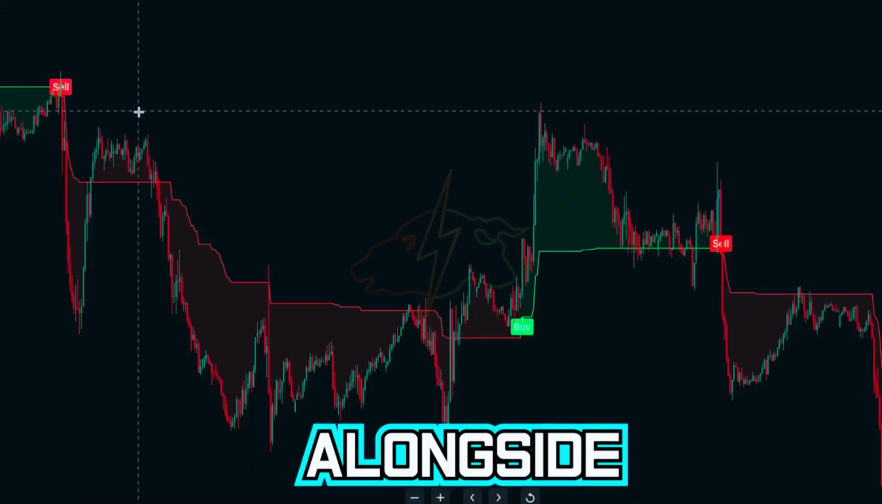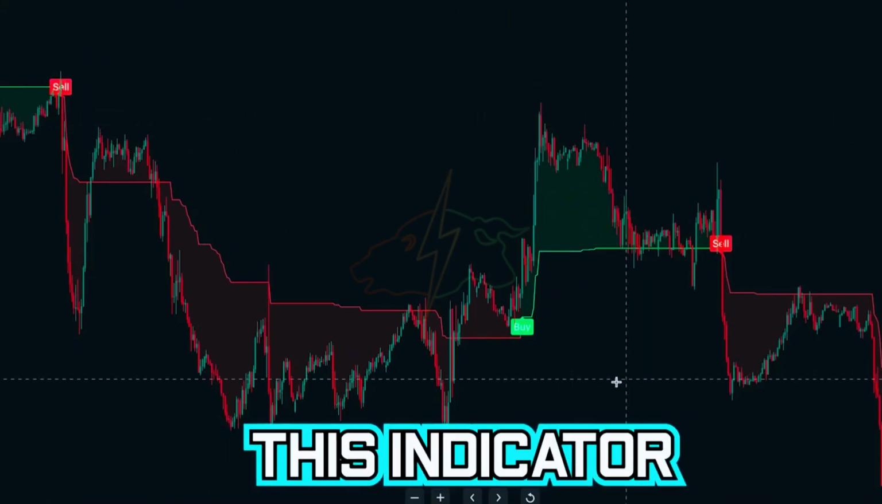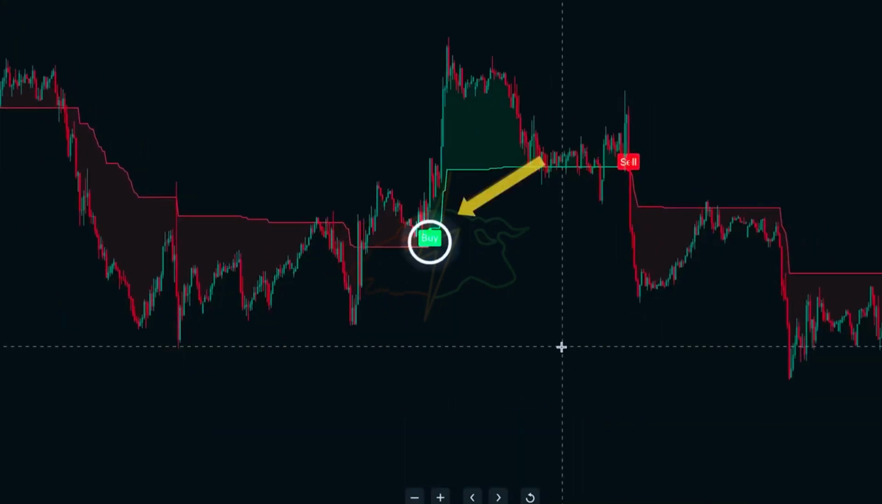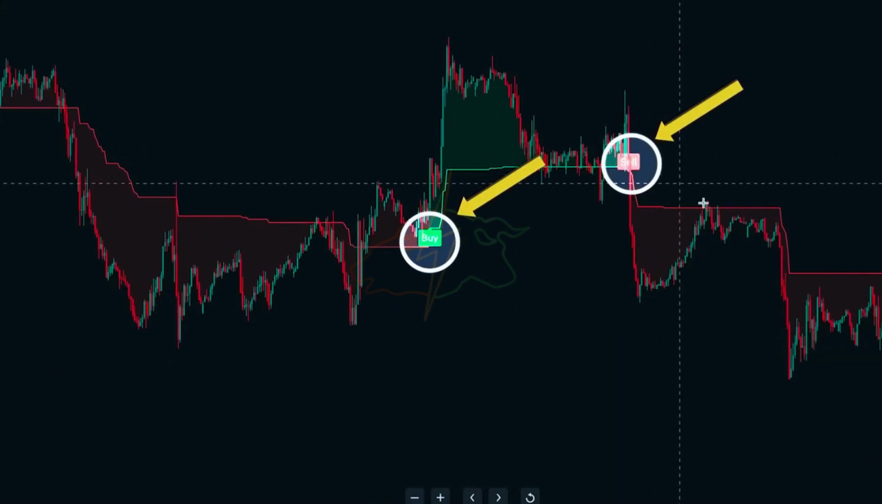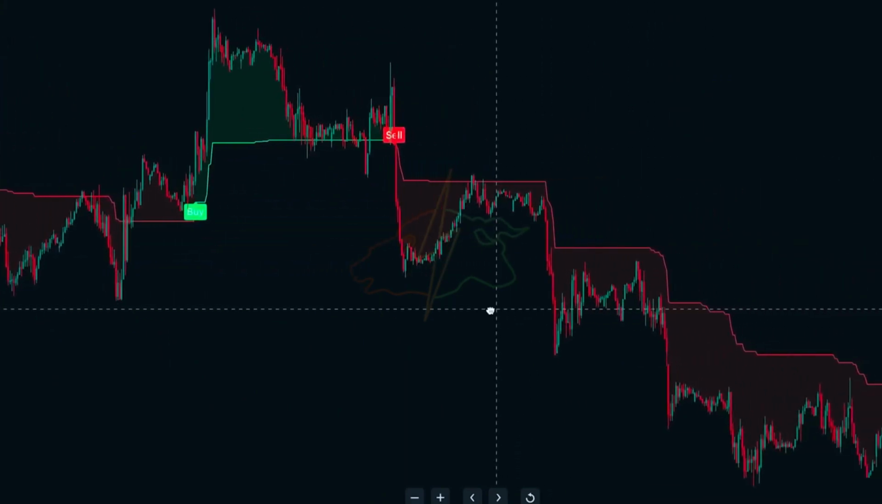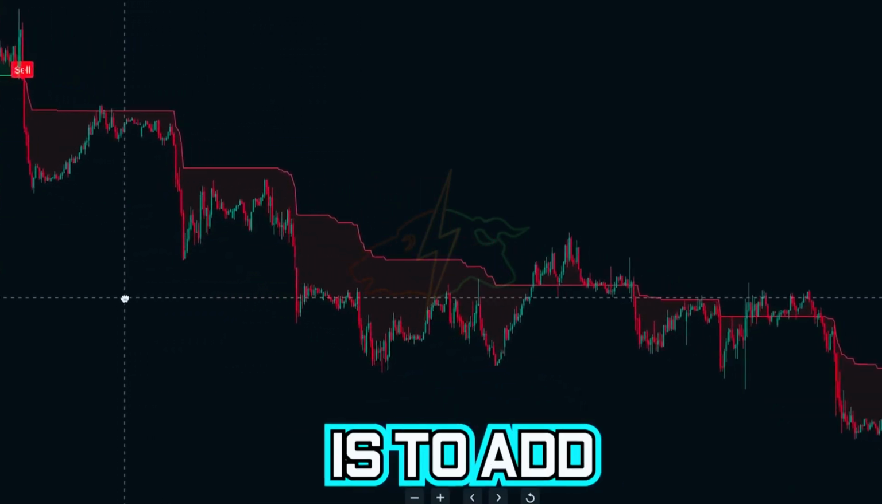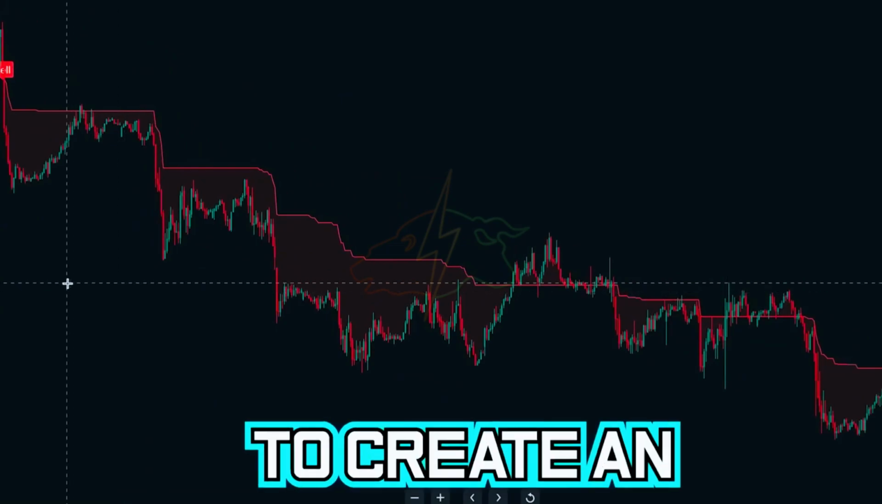Pairing the indicator alongside your analysis, you can use this indicator to find reversal or trend signals. Buying when the label prints buy and selling when the label prints sell and holding until the opposing signal is printed. Another method of effectively using this indicator is to add another one with adjusted settings to create an entry zone.